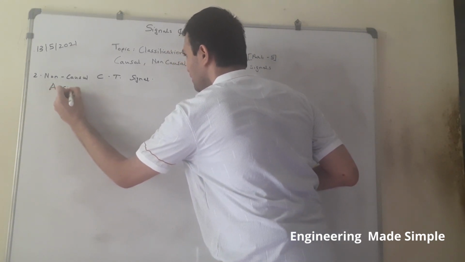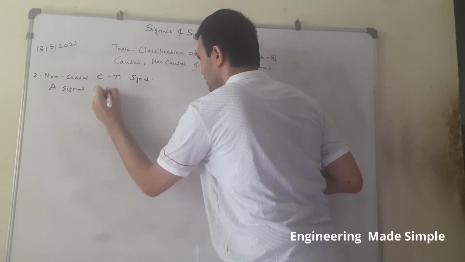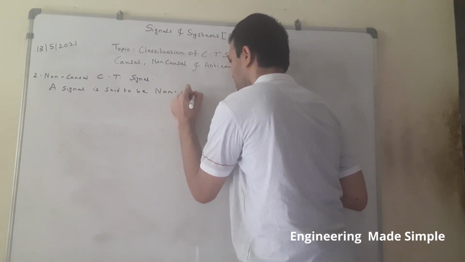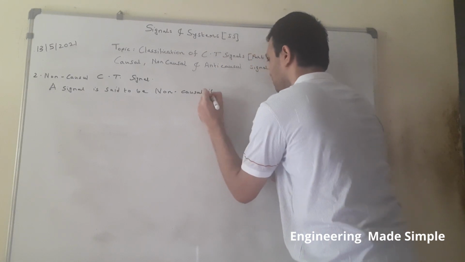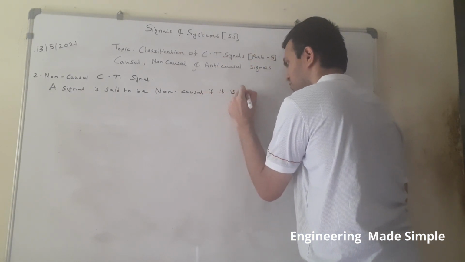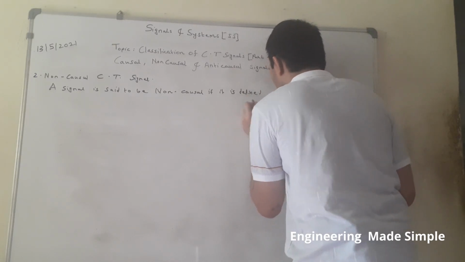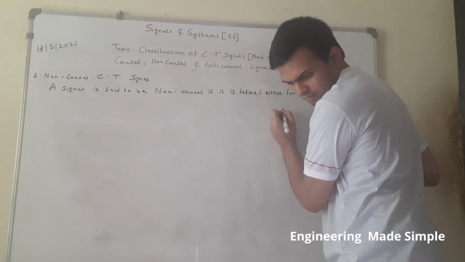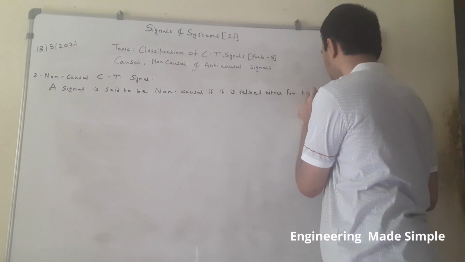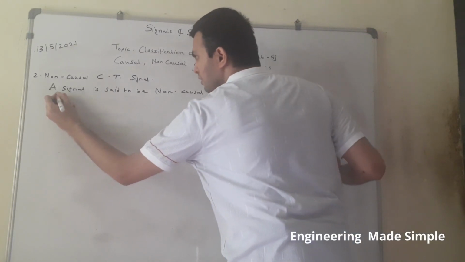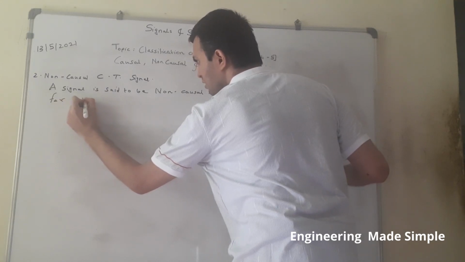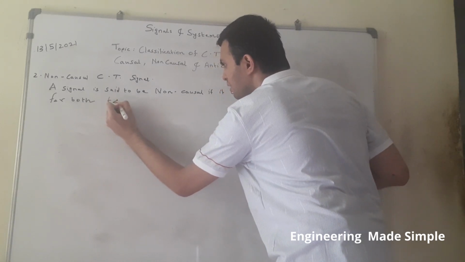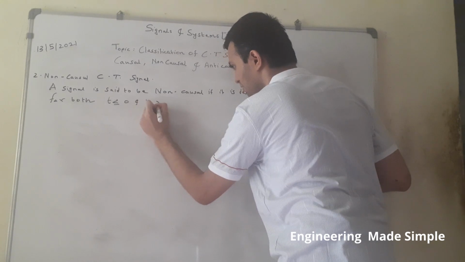A signal is said to be non-causal if it is defined either for t less than or equal to 0, or for both t less than or equal to 0 and t greater than 0.